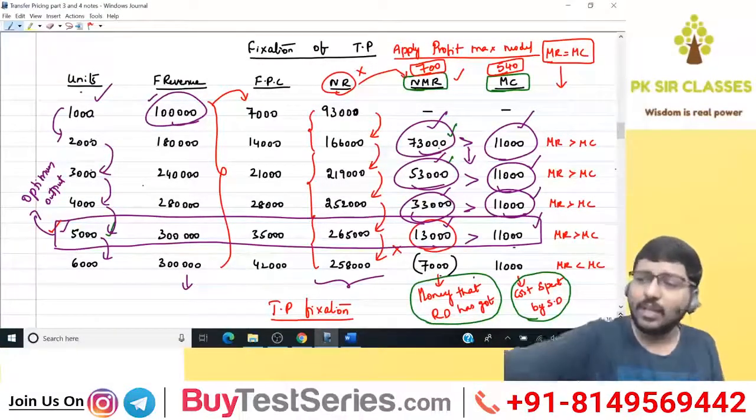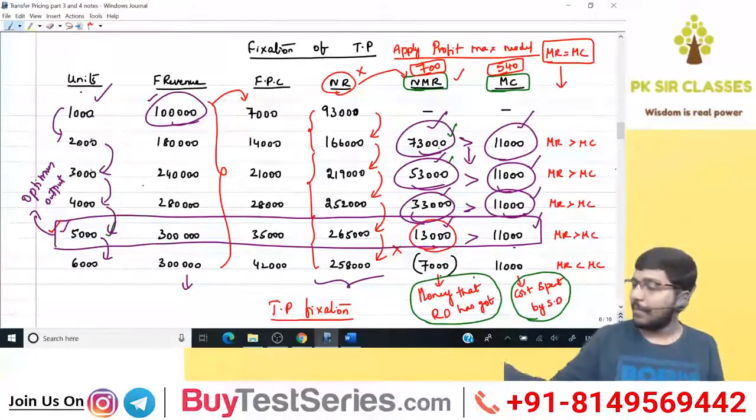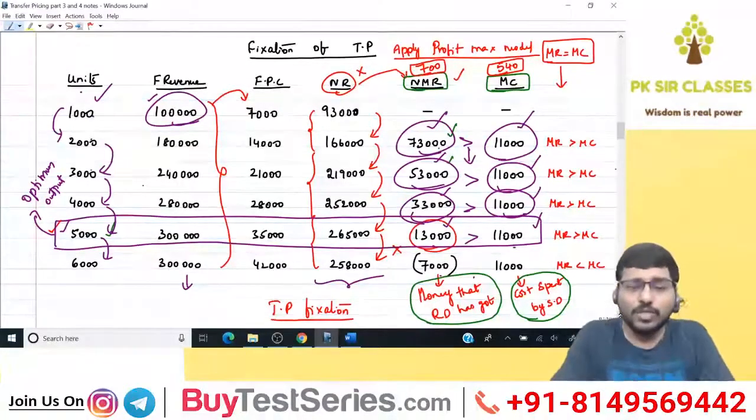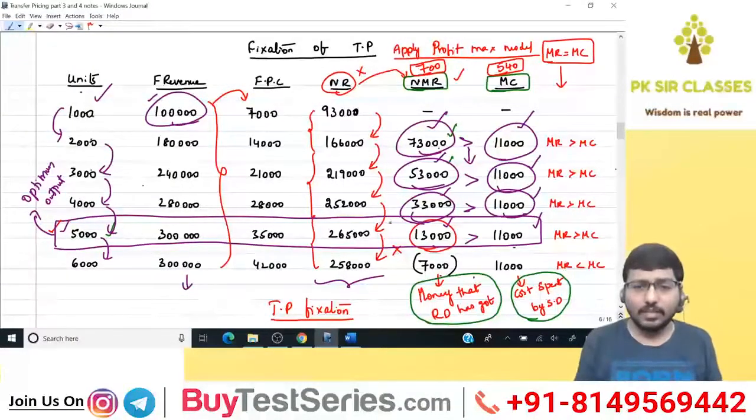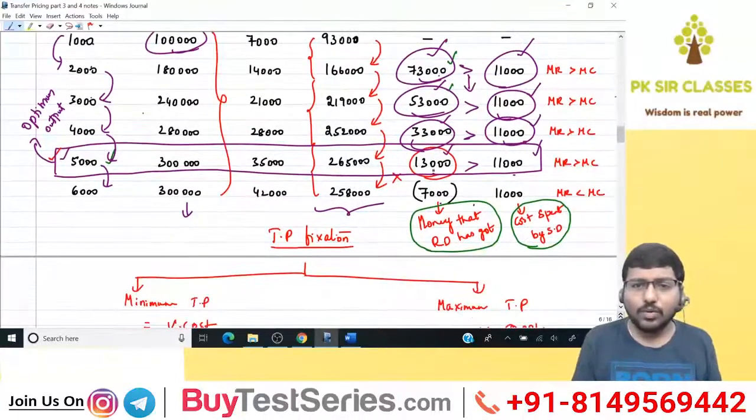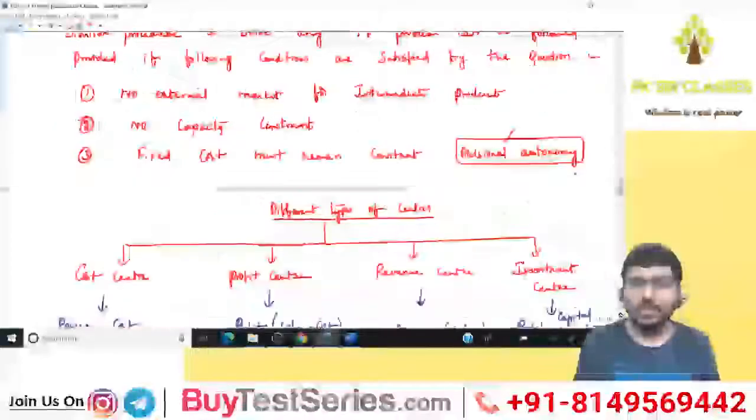Chalo. After that, what have you seen? Very simple. We have tried to fix the TP. How did I fix the TP? I took the optimum output level. In the optimum output level, I took 13,000 and 11,000, two columns. And I said 13,000 is the maximum TP.